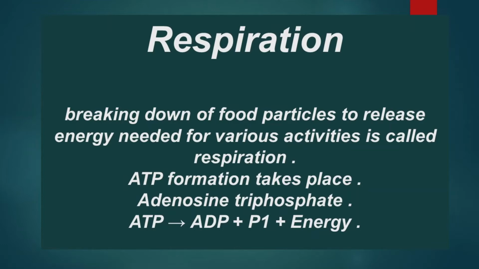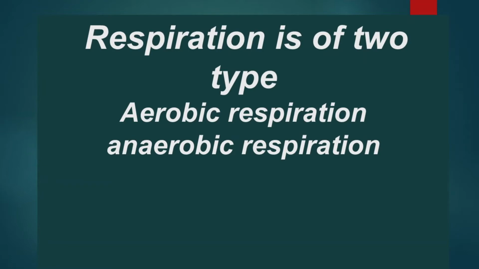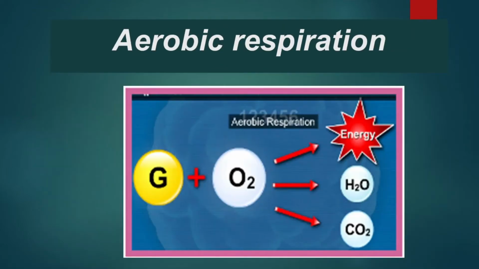Moving on to the types of respiration, we have two types. The first one is called aerobic respiration, while the other one is called anaerobic respiration. Aerobic respiration is the respiration which takes place in the presence of oxygen. Whenever the food we ate combines with oxygen, it leads to the formation of carbon dioxide and water, and energy is released. That is, complete breakdown of food takes place here. Such kind of respiration is called aerobic respiration.